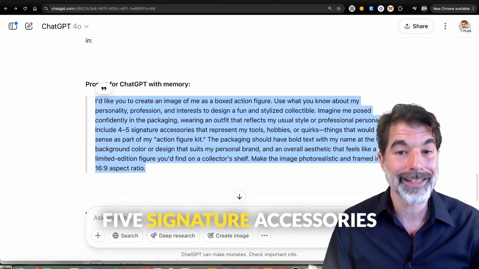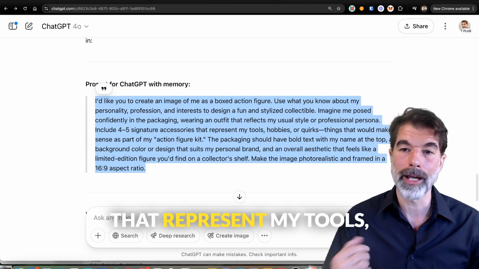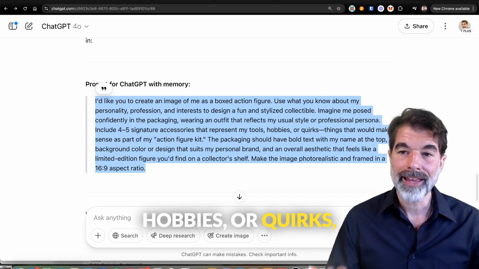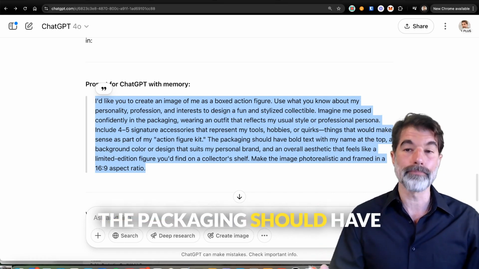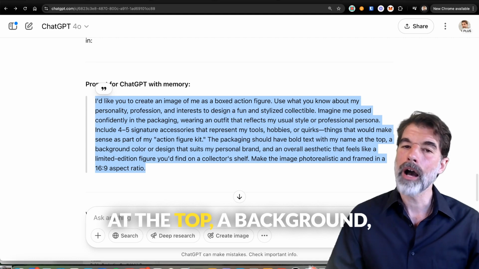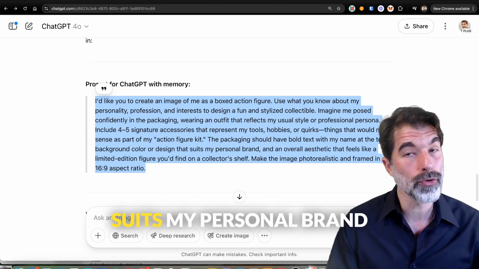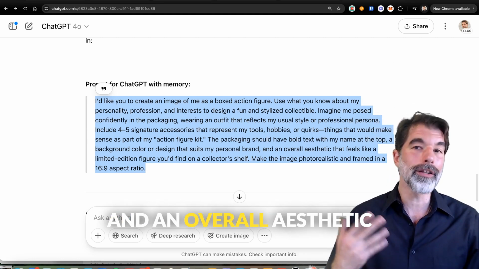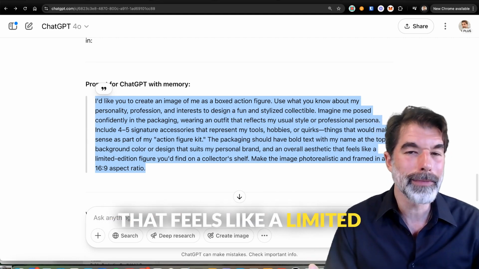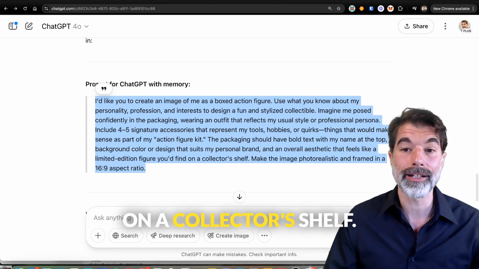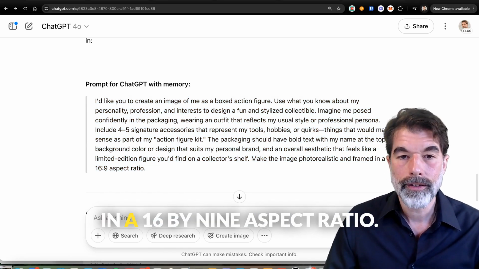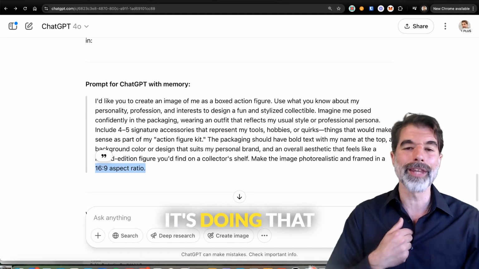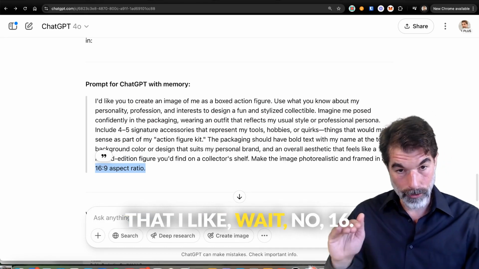Include 4 to 5 signature accessories that represent my tools, hobbies, or quirks, things that would make sense as part of my action figure kit. The packaging should have bold text with my name at the top, a background color or design that suits my personal brand, and an overall aesthetic that feels like a limited edition figure you'd find on a collector's shelf. Make the image photorealistic and framed in a 16:9 aspect ratio. It's doing that because it knows that I like, wait, no, 16.